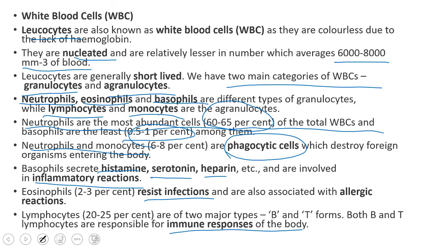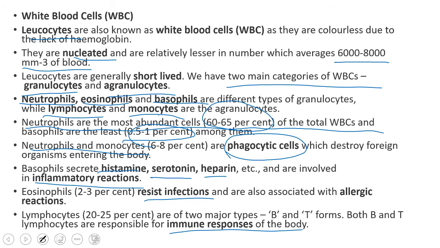So now what we discussed in white blood cells, just once we'll revise that, right? White blood cells are also called leukocytes, right? Because they are colorless, because they don't have the red color pigment, and they are mostly nucleated, and they were lesser in number when compared to RBC. They average from 6,000 to 8,000 per cubic millimeter of the blood. And leukocytes are generally short lived, and we have two main categories of leukocytes. They are granulocytes and agranulocytes.